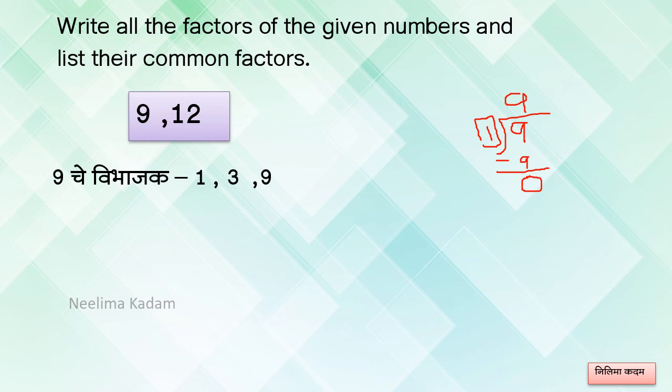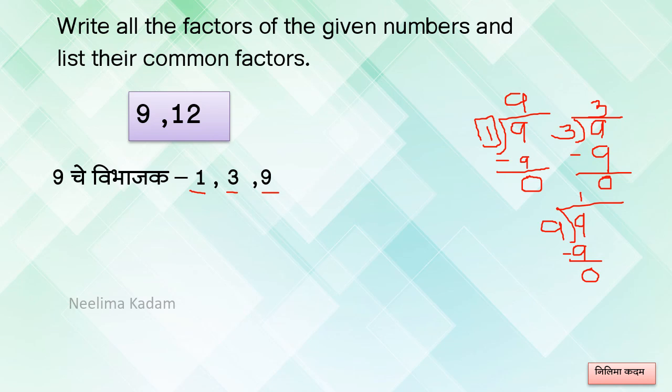So 1 is a factor. Again, 9 is also completely divisible by 3. We know that. 3 3s are 9. So the remainder is 0. And 9 is also divisible by 9. 9 1s are 9. Therefore, see here, 1, 3 and 9 are the factors of 9.